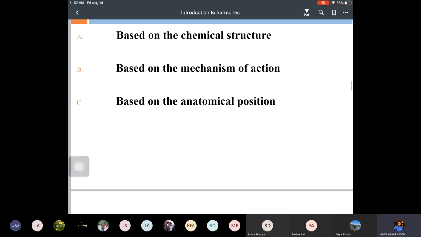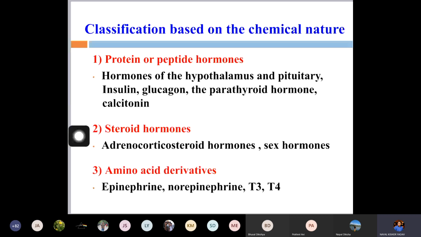So cholesterol is the precursor for the synthesis of steroid hormones. Some amino acids also help in the formation of a few hormones like epinephrine, norepinephrine, and thyroid hormones. The main amino acid, tyrosine, helps in the formation of these hormones like epinephrine and norepinephrine.